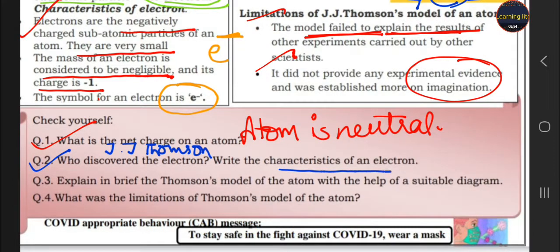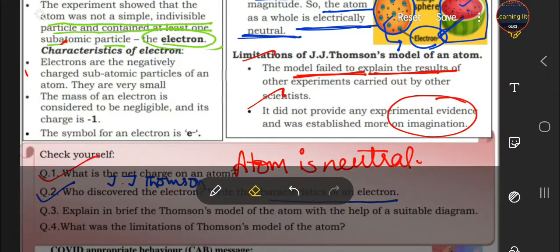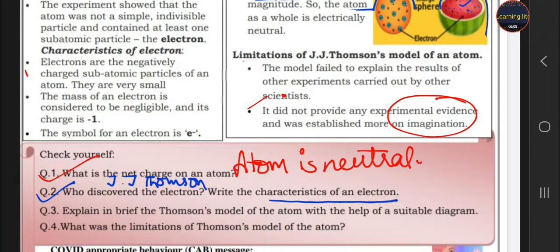Write the characteristics of an electron. So, here you got the characteristics. You write the characteristics from here. This is the answer of your second question.